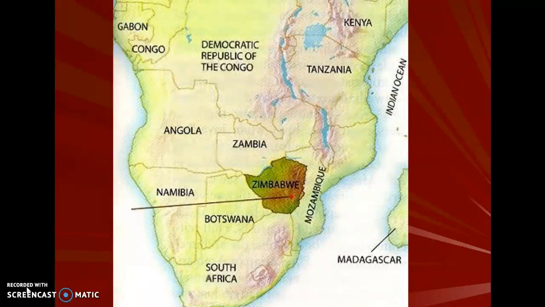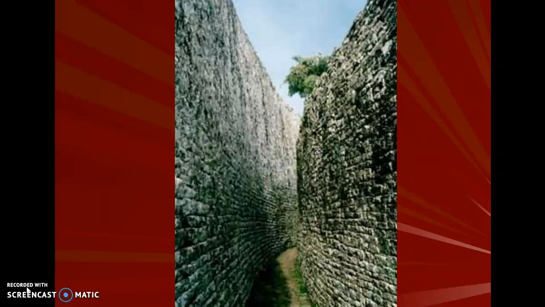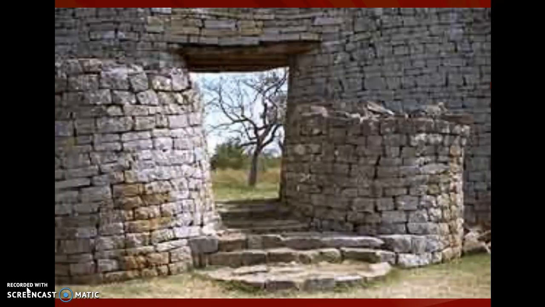Okay, this is where Zimbabwe is. It's very much in the jungle and in the green part of Africa. Okay, this is a picture of the Great Stone Dwelling in Zimbabwe. All of these stones were laid without mortar, which we use today to build buildings. Back then, they didn't use any mortar at all, and all of these stones were stacked upon one another. This is another picture of the Great Stone Dwelling, or the Great Zimbabwe.